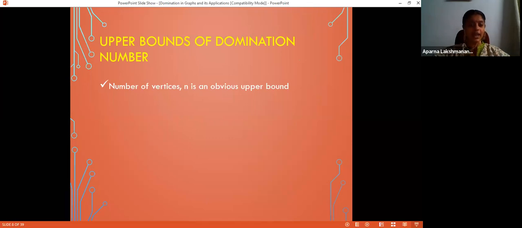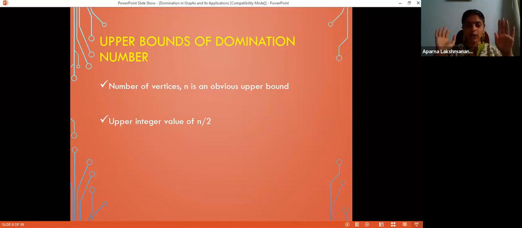Of course, we can have better upper bounds in the case of better graphs. If you are considering a connected graph, then an upper bound of the domination number is the ceiling of n by 2. The whole graph is connected, so every vertex is connected to at least one more vertex. So you take any vertex of your choice, and that vertex and at least one more vertex are dominated.